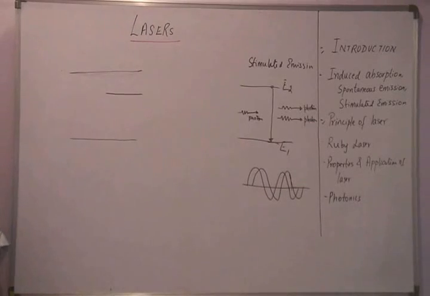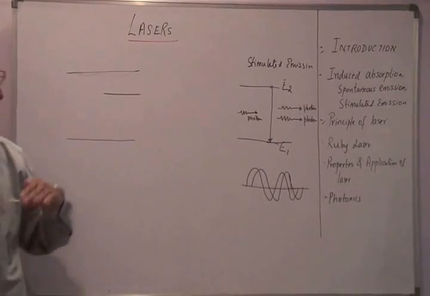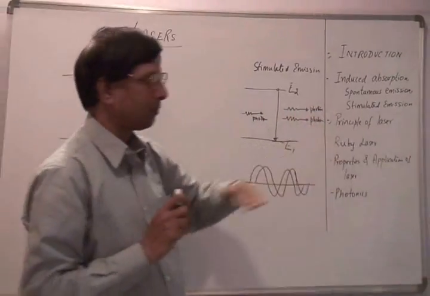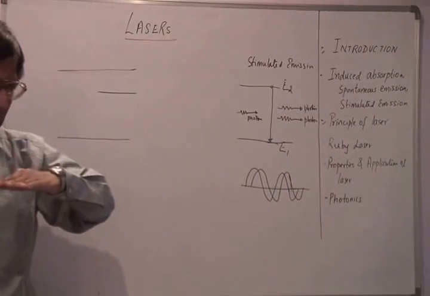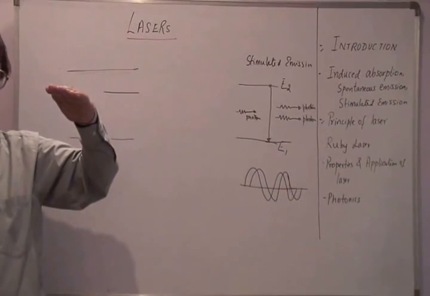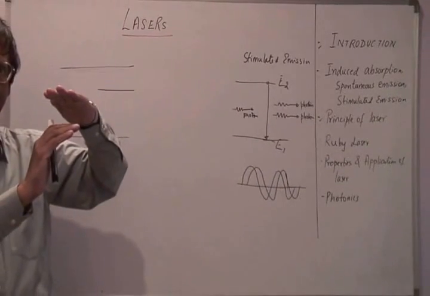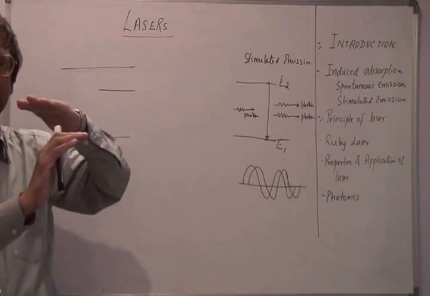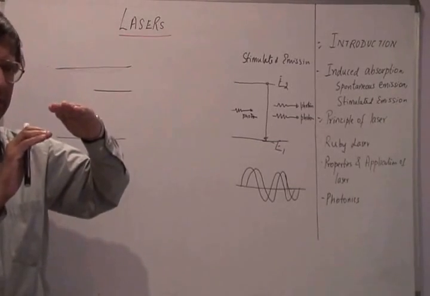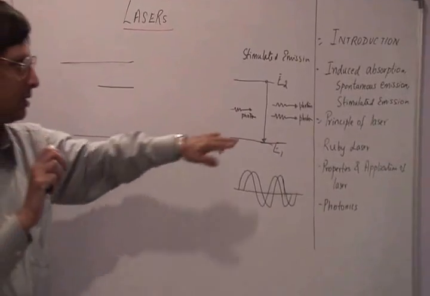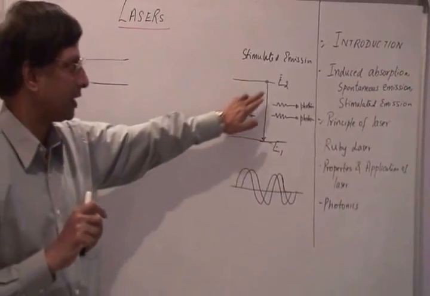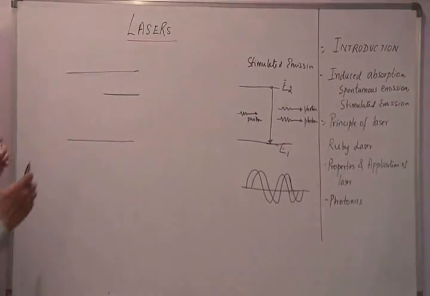One of the prerequisites for laser action is that we need more atoms in an excited state prior to the photon striking the atoms. Then we will have a lasing effect, because the incident photon would help augment the number of emitted photons, and therefore we get the laser action. That is one of the prerequisites.